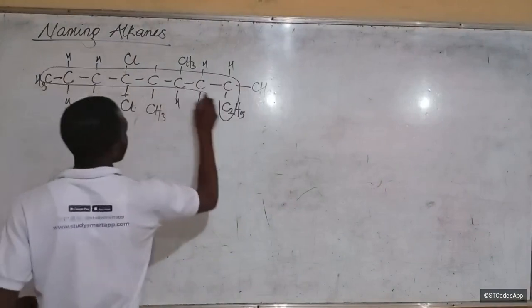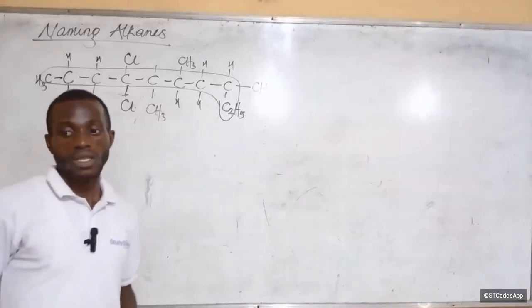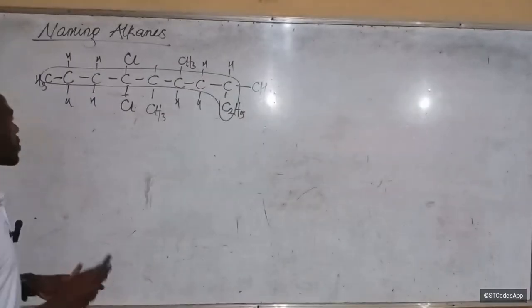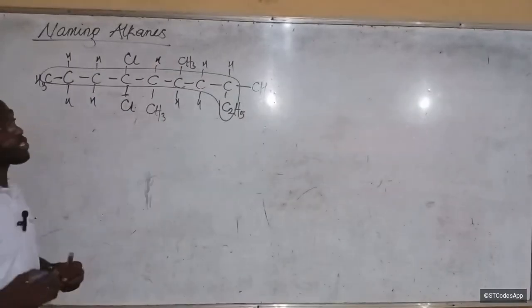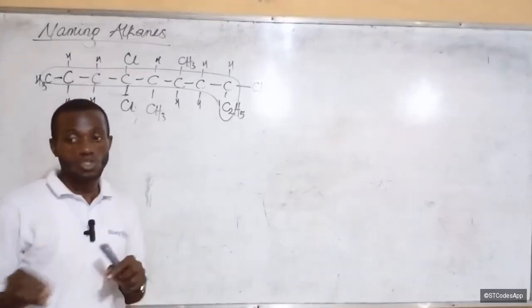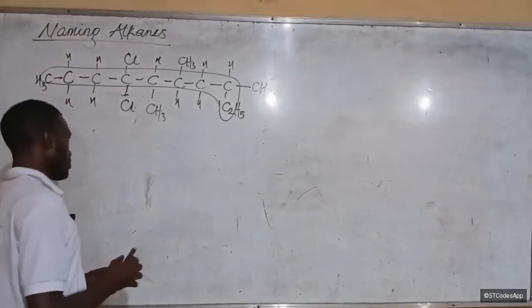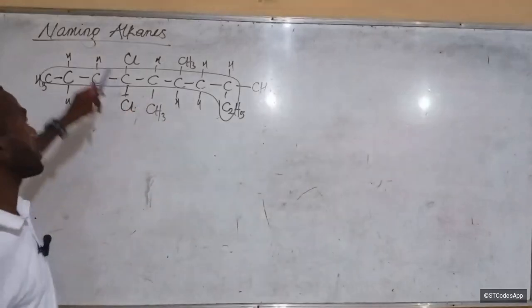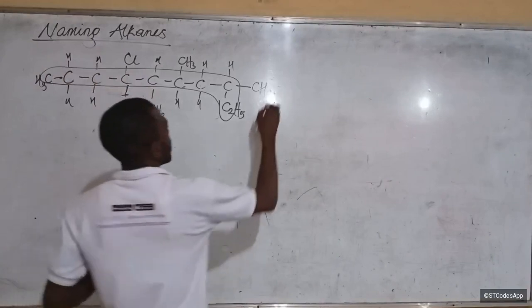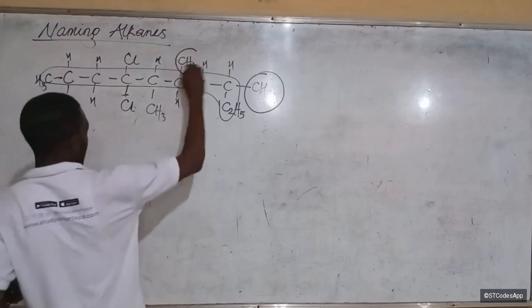So after identifying the longest carbon-carbon chain, what do you do next? Not numbering yet. First, identify the substituents. The substituents are any other group that is attached that is not hydrogen, provided there is no functional group here. It's alkanes alone, so the functional group is the single bond. Is that okay? So here, this CH3 is a substituent. This methyl here is also a substituent.